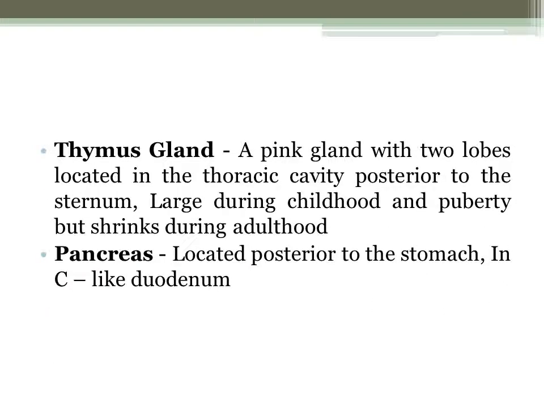Next, we have the thymus gland. The thymus gland is a pink gland with two lobes located in the thoracic cavity posterior to the sternum. Large during childhood and puberty, but shrinks during adulthood. So the thymus gland is located in our neck as well. I mean, not in the neck, but towards our heart, or near our heart, and on the posterior of the sternum.